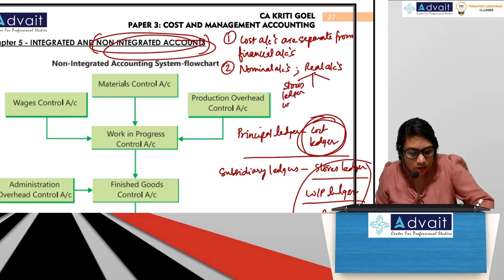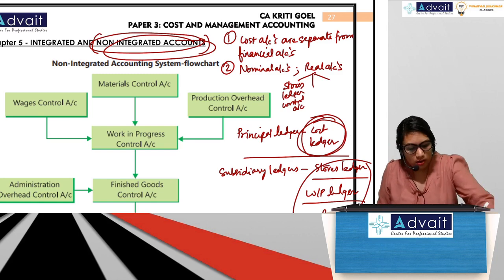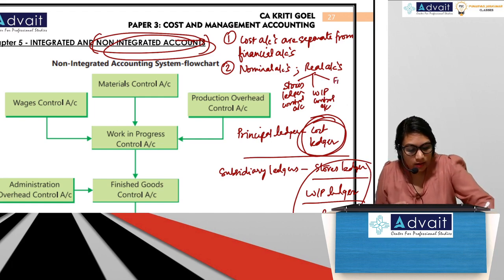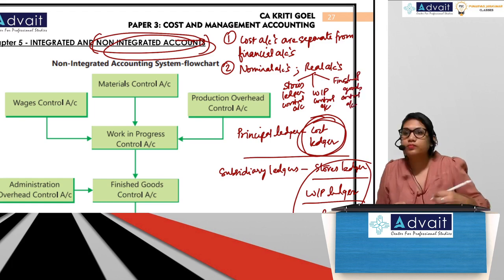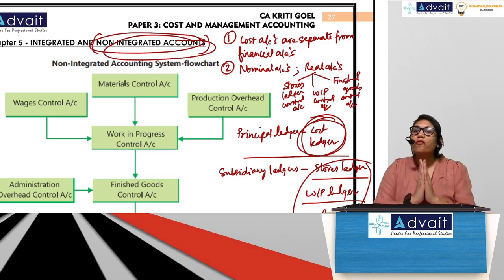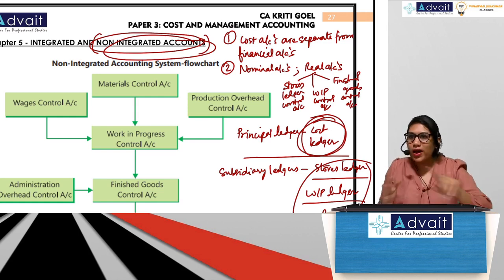Stores ledger control account shows your raw material stock. So that's a real account. WIP control account, which shows your WIP stock, again a real account. And finished goods control account, which shows the stock of your finished goods. Other than these 3, we have no other real accounts. There is no cash account, no bank account, no asset account, nothing.